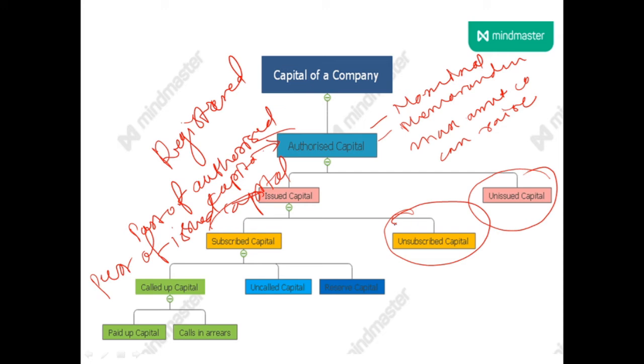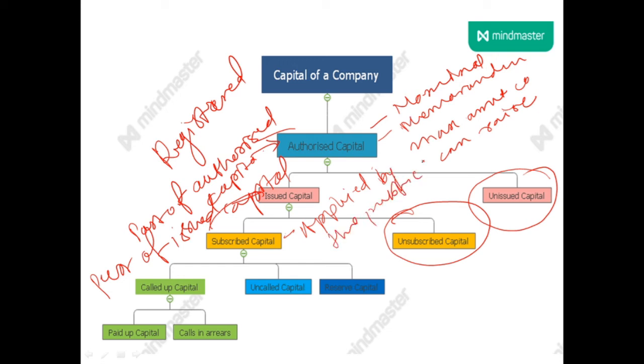Okay, issued capital is a part of authorized capital. Subscribed capital is a part of issued capital, which is actually applied by the public.